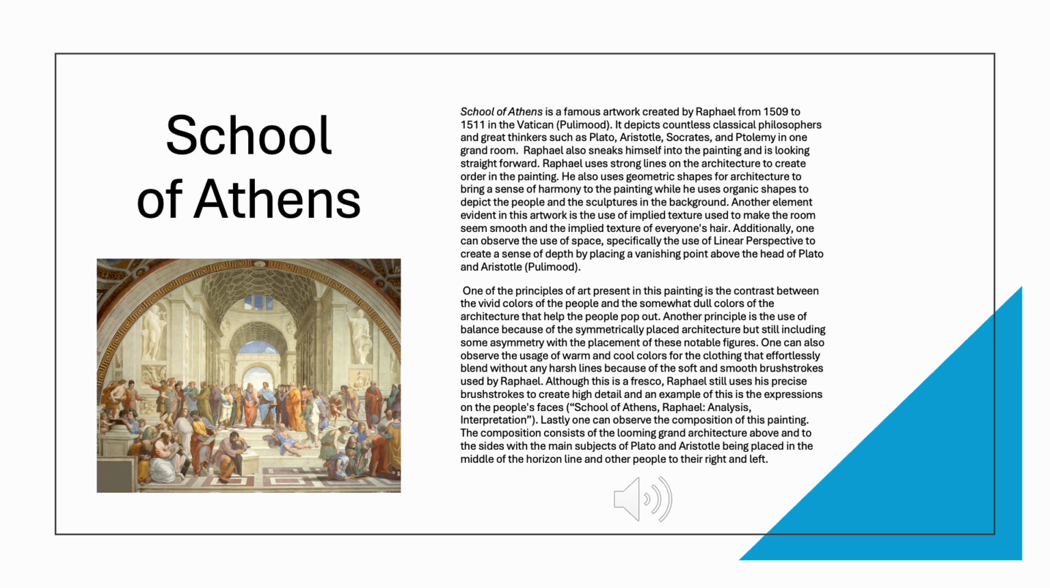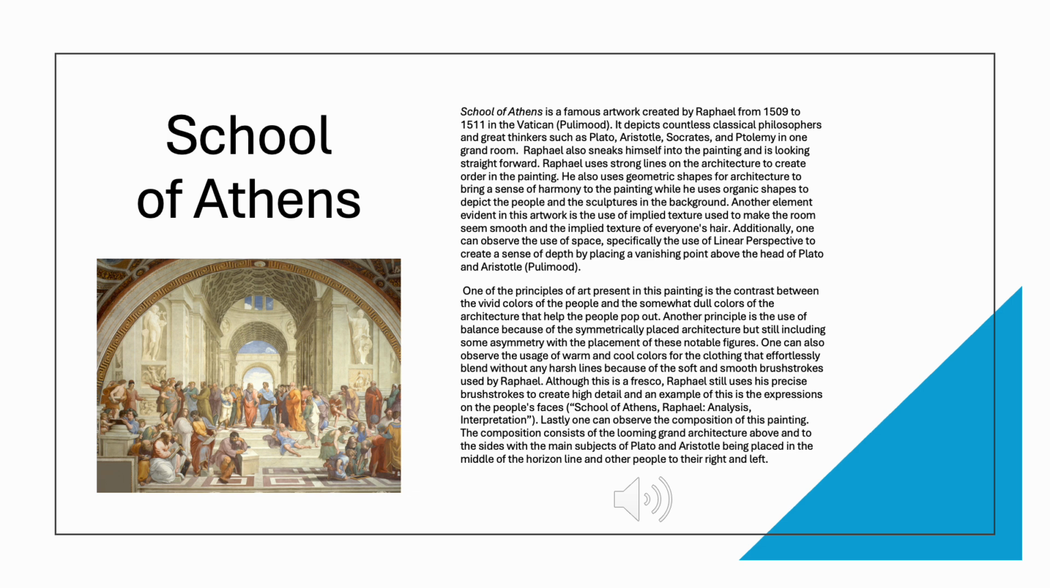Raphael uses strong lines on the architecture to create order in the painting. He also uses geometric shapes for the architecture to bring a sense of harmony to the painting, while he uses organic shapes to depict the people and the sculptures in the background. Another element evident in this artwork is the use of implied texture used to make the room seem smooth and the implied texture of everyone's hair.